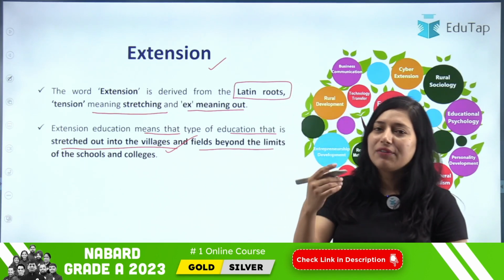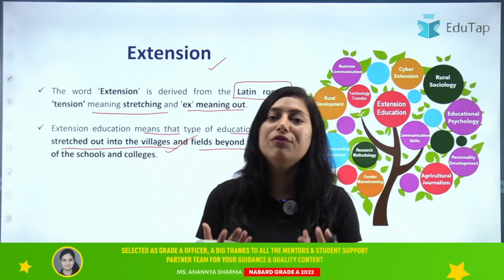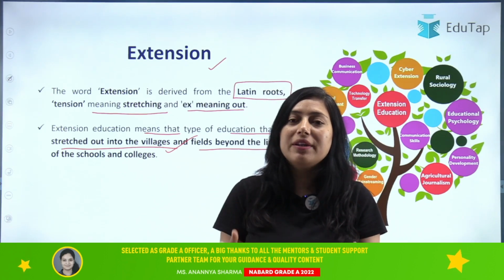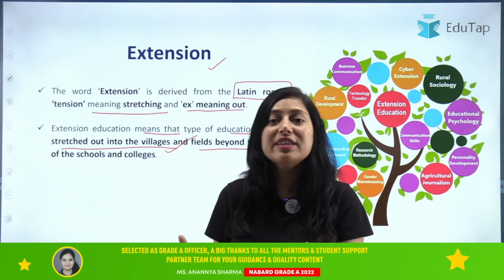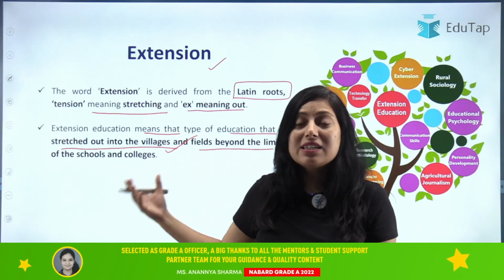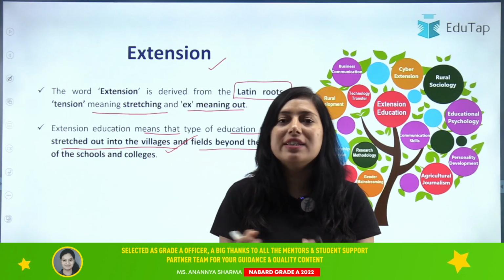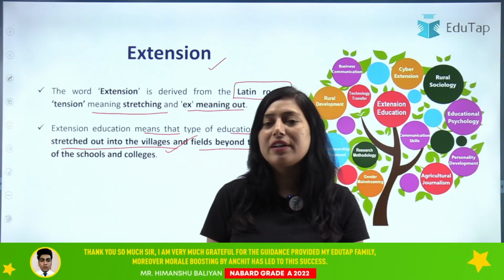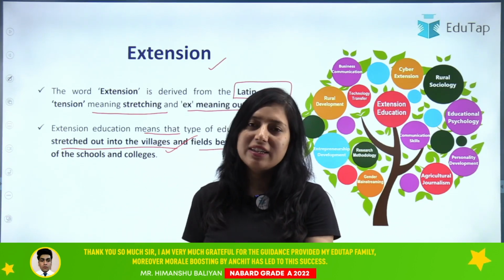Clear? Now I will give you the example. See, how can a farmer get aware about the technology, or about any research, any improvement, any innovation that is being done in the area of agriculture? Through this extension education, all the knowledge from the research institute is taken to the farmers. They are made aware about the technologies, they are made aware about the different kind of innovation that is happening in the agriculture field.